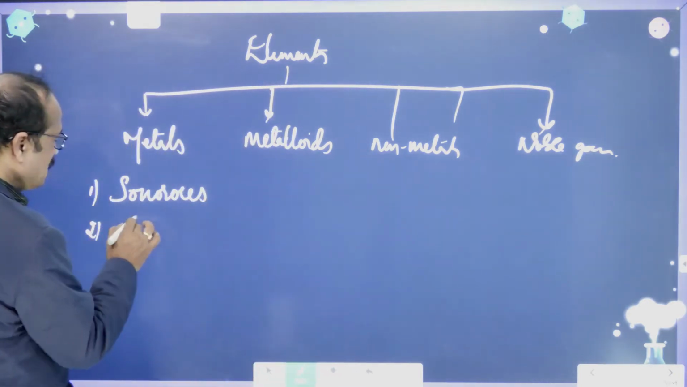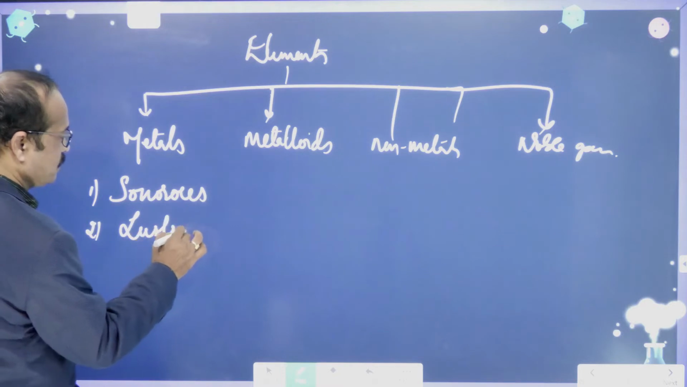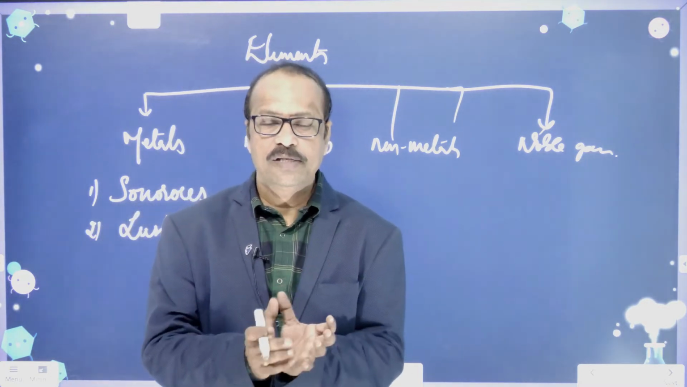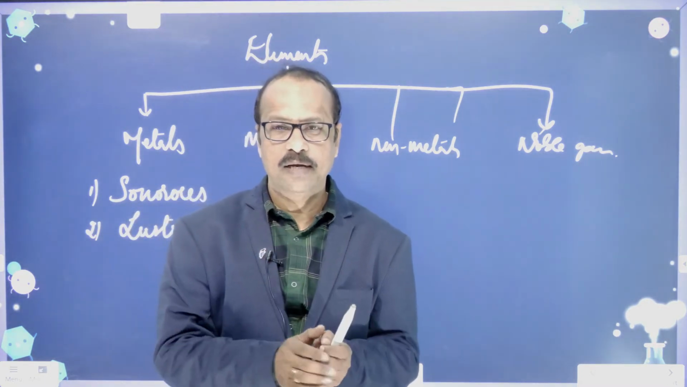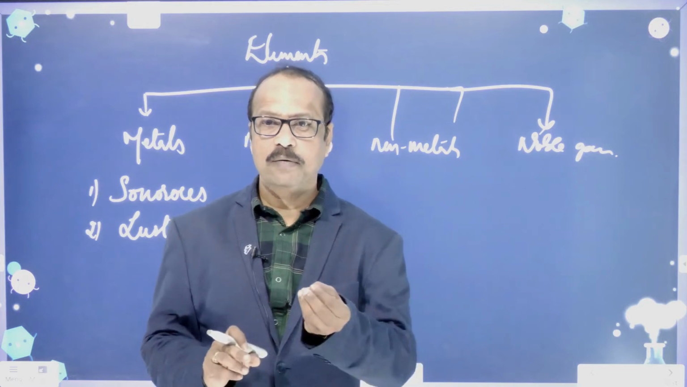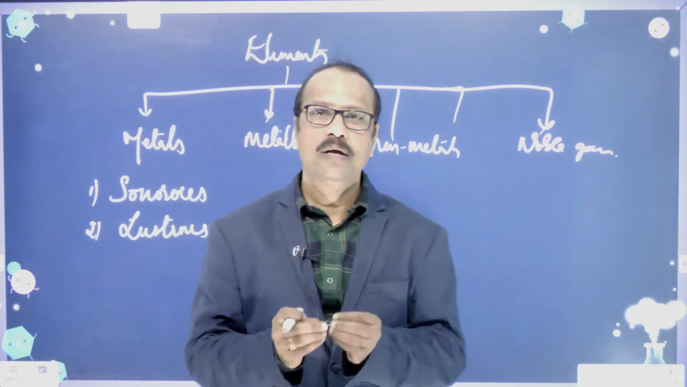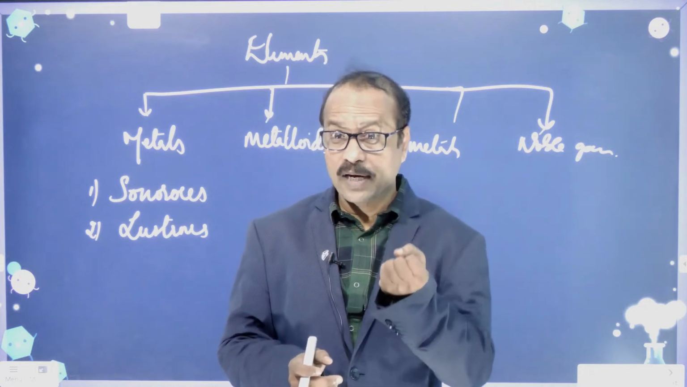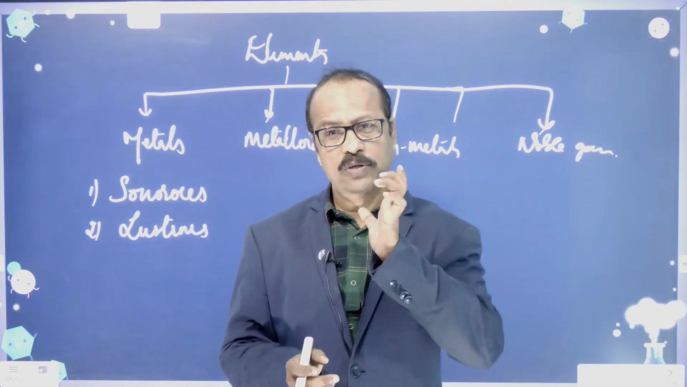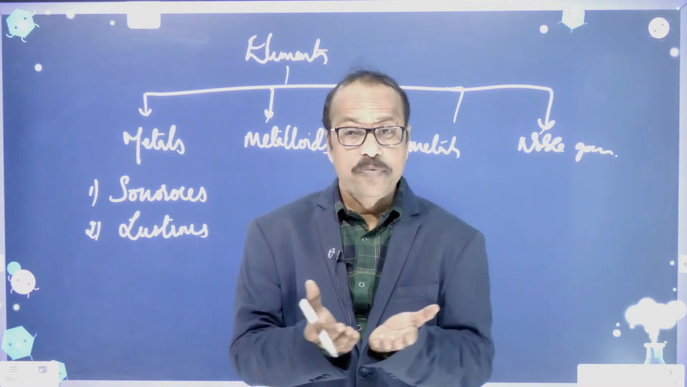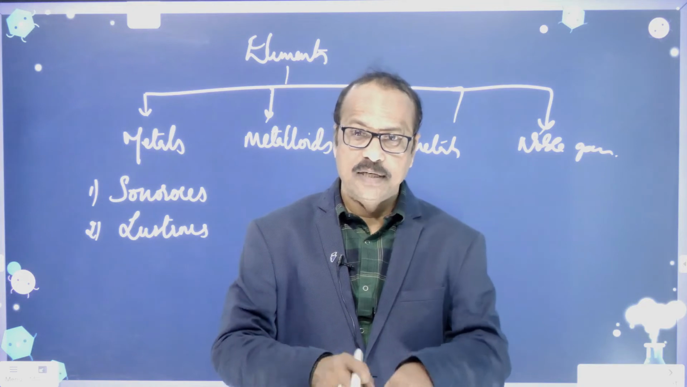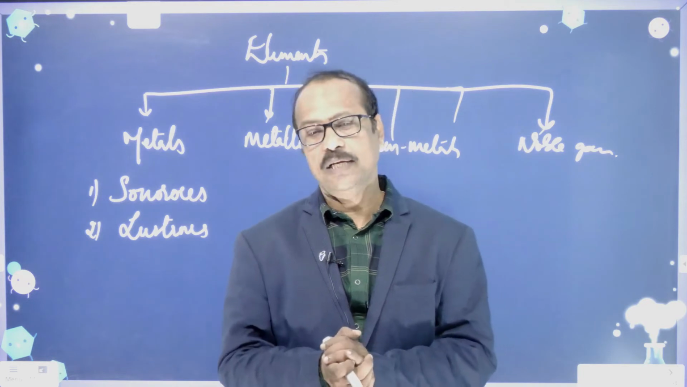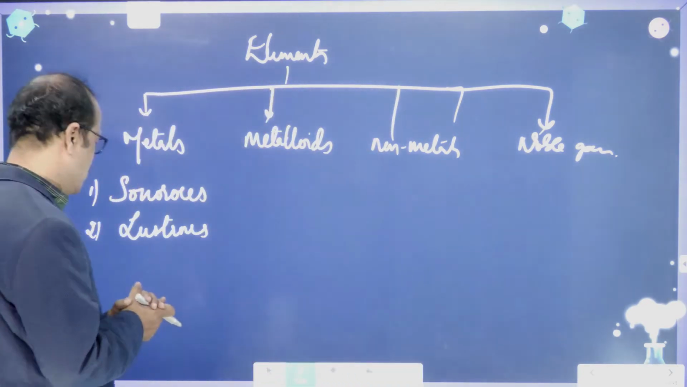And generally metals are lustrous. What is lustrous? Shiny. Lustrous means they are shiny. Generally when you take a freshly cut metal, it will shine, for example silver and gold. You can take iron also. When you purchase iron nails from the shop, they look shiny. Aluminum foil, used for wrapping and packing food, is also shiny. Generally metals are lustrous in nature.